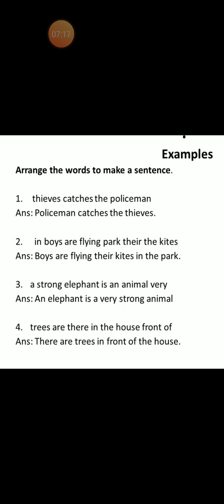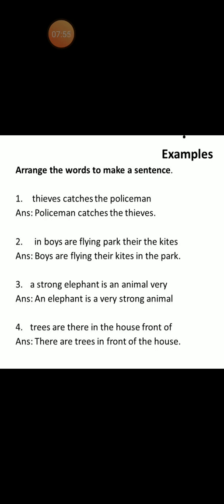Number 2. In boys are flying park there the kites. Oh, so here, can you understand the meaning of these words? These are very random words. Do you understand anything? No, you do not. So, for making a sentence with a complete sense, we have to arrange the words. So, it can be said as boys are flying their kites in the park. This also has a full stop, and in this way the sentence is made.